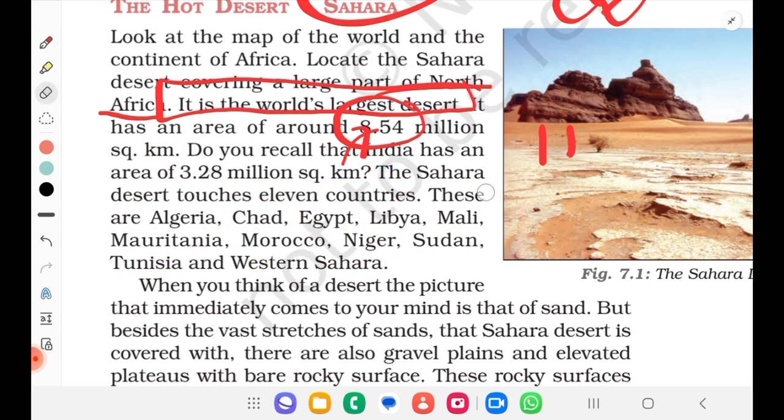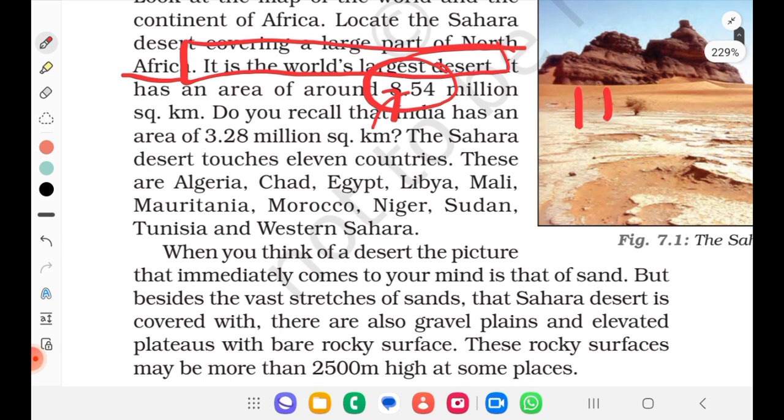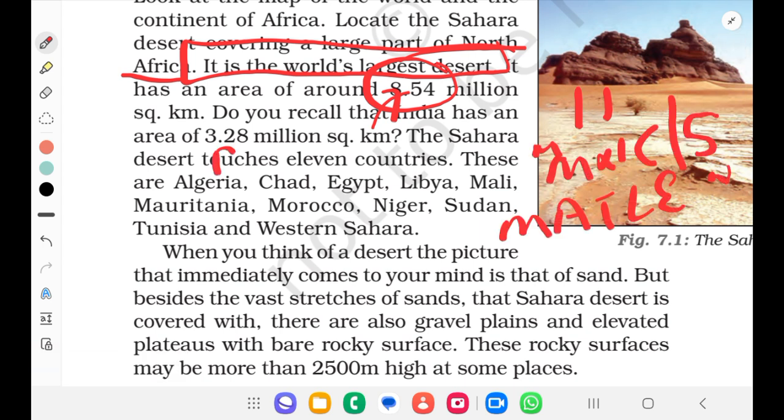How to memorize that? Just go back to the playlist, or you can remember like this. As in the series I have explained the countries, the first countries will be the Matli countries. So Morocco, Algeria, Tunisia, Libya and Egypt. Then the second row countries are MMNC: Mauritania, Mali, Niger, Chad.